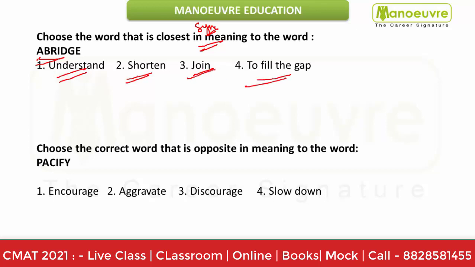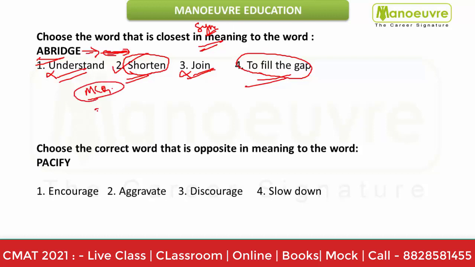Now when you are using the word abridge, abridge means what, a bridge where the distance becomes short, or to fill the gap. So the word understand is not fitting in, join will not work either, it is either shorten or to fill the gap. The correct choice is shorten. Remember, whenever there is an MCQ, there are always chances that you get stuck between two words, because the rest two will be eliminated easily. There will always be confusion in the last two, so always make a correct answer choice. Think properly and answer your options.